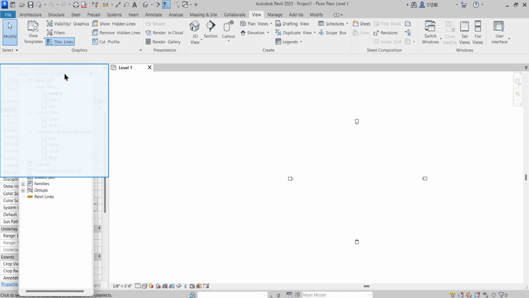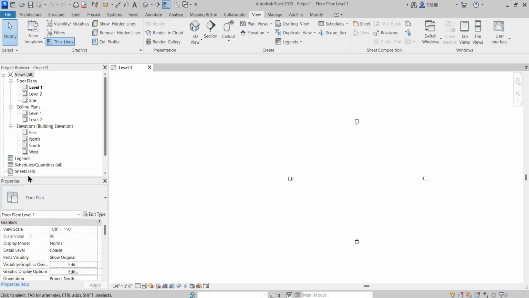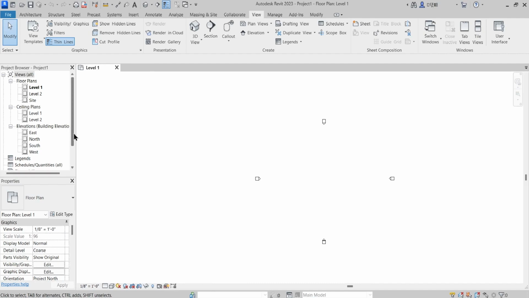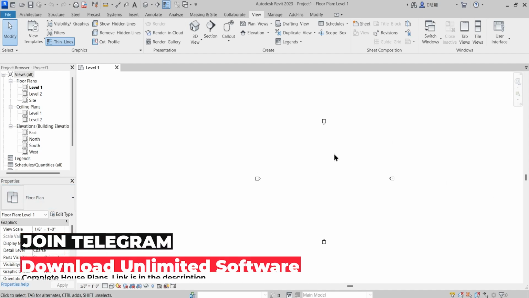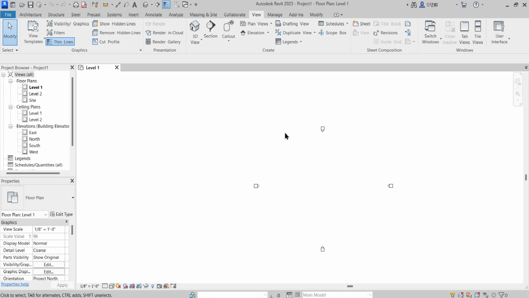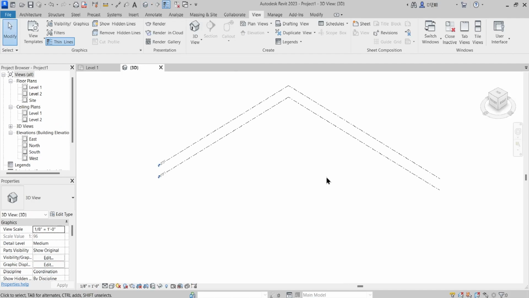Okay, and likewise I will also dock the other one. This is the way you can have both the Project Browser and the Properties palette on your screen on the left pane. You can adjust it your way, it's your personal preference. You can just dock it here as well. Okay, and the first thing after coming to Revit is that it is software wherein we work simultaneously with both 2D and 3D interfaces. So from here, if you click the default 3D view, that will open up this 3D view.